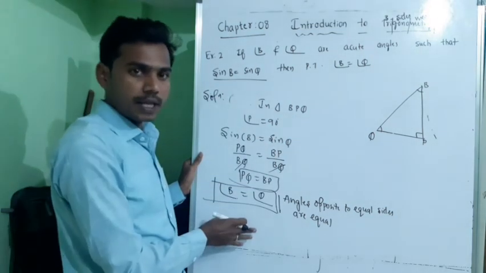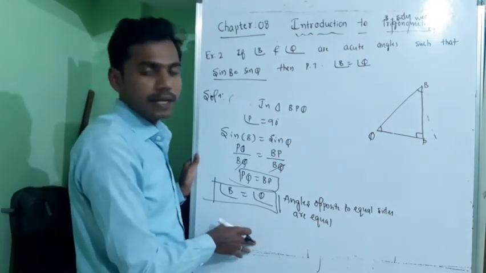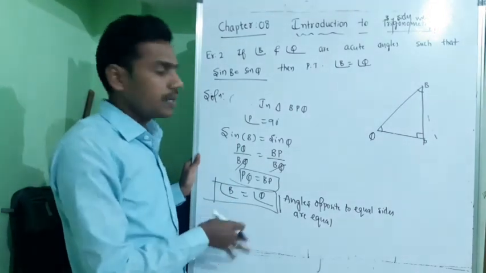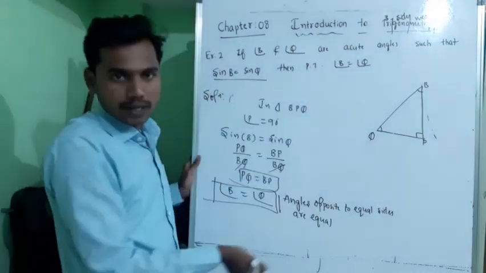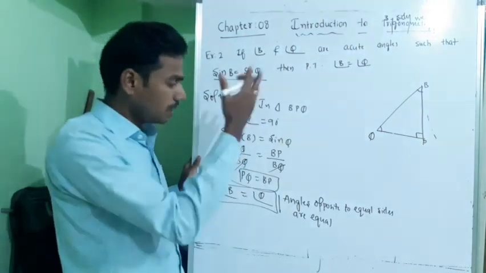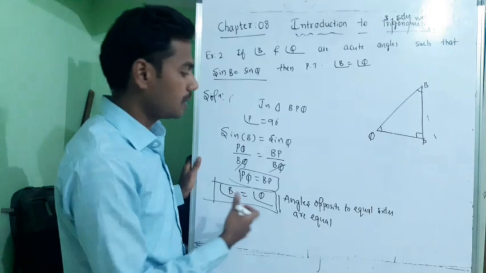This is the proof. This is the alternate method and one of the easiest methods. If you know the basic properties, you can go by this method. Recently you have studied similarity of triangles. If you are comfortable with that one, you can go ahead with that. Please go through this and note this down.